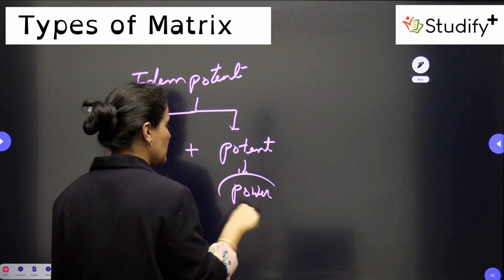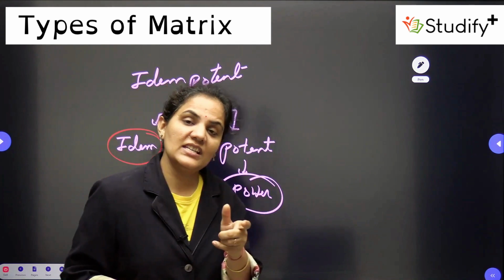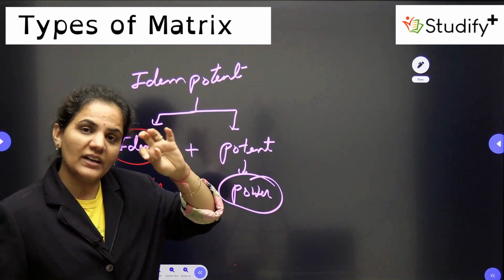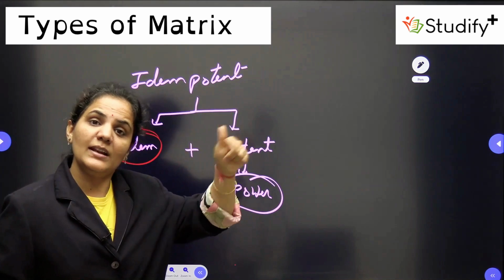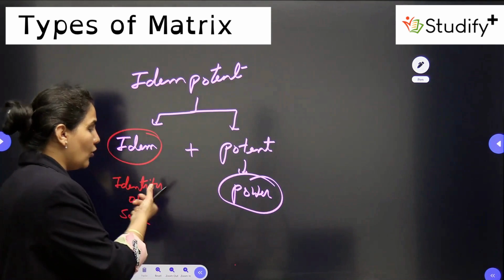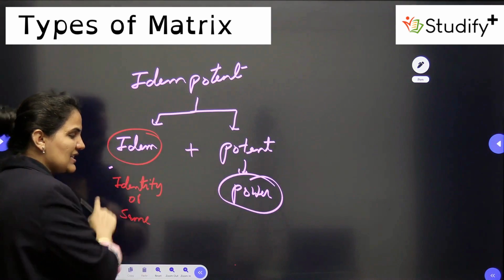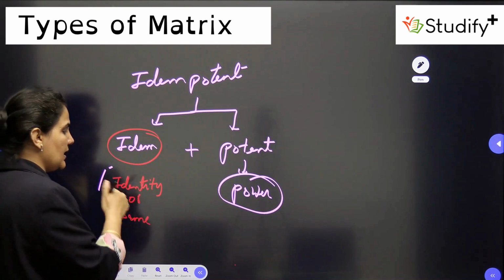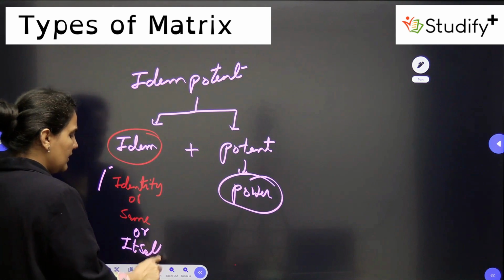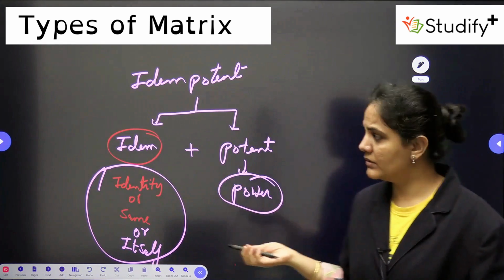So what is the meaning of this? In simple language, you can understand it as: what changes should I make in the power of any matrix A so that it will become itself, its identity. What changes will I make in the power of any matrix so it will become its identity? Identity means itself, same to same. This is the meaning of the word idempotent.